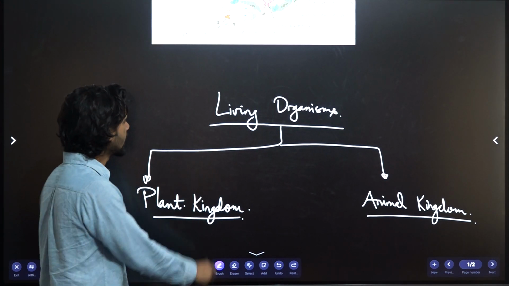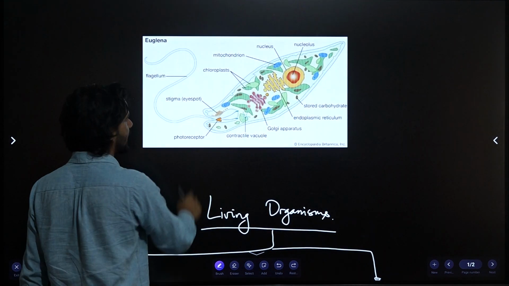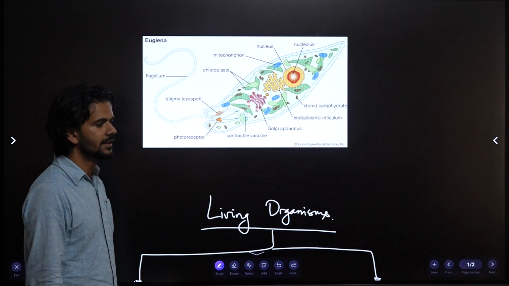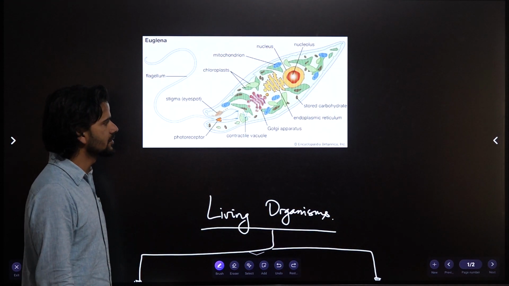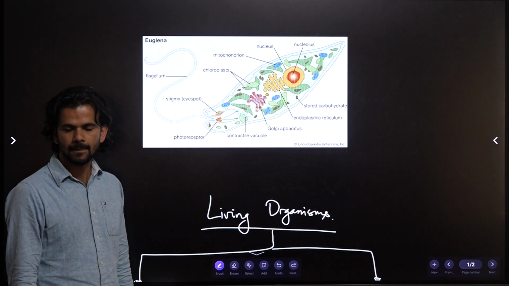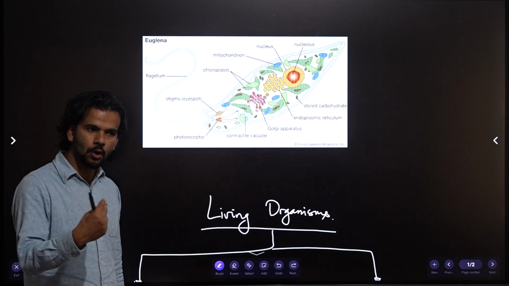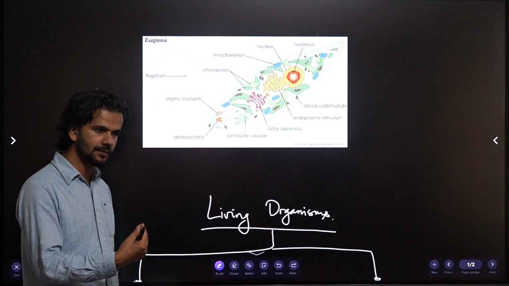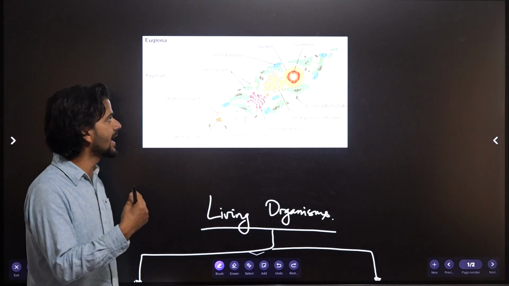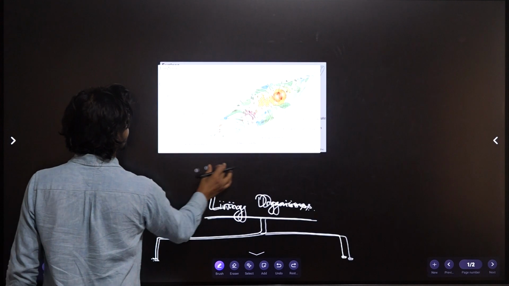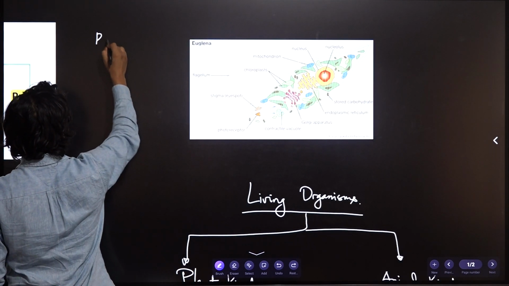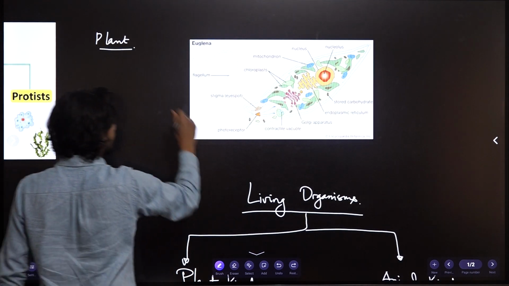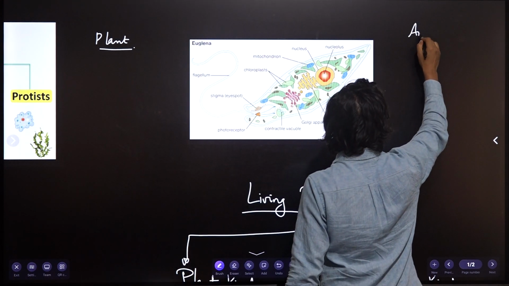Alright? For example, we have Euglena. This is a very strange organism. It shows both the properties of plant and animal.